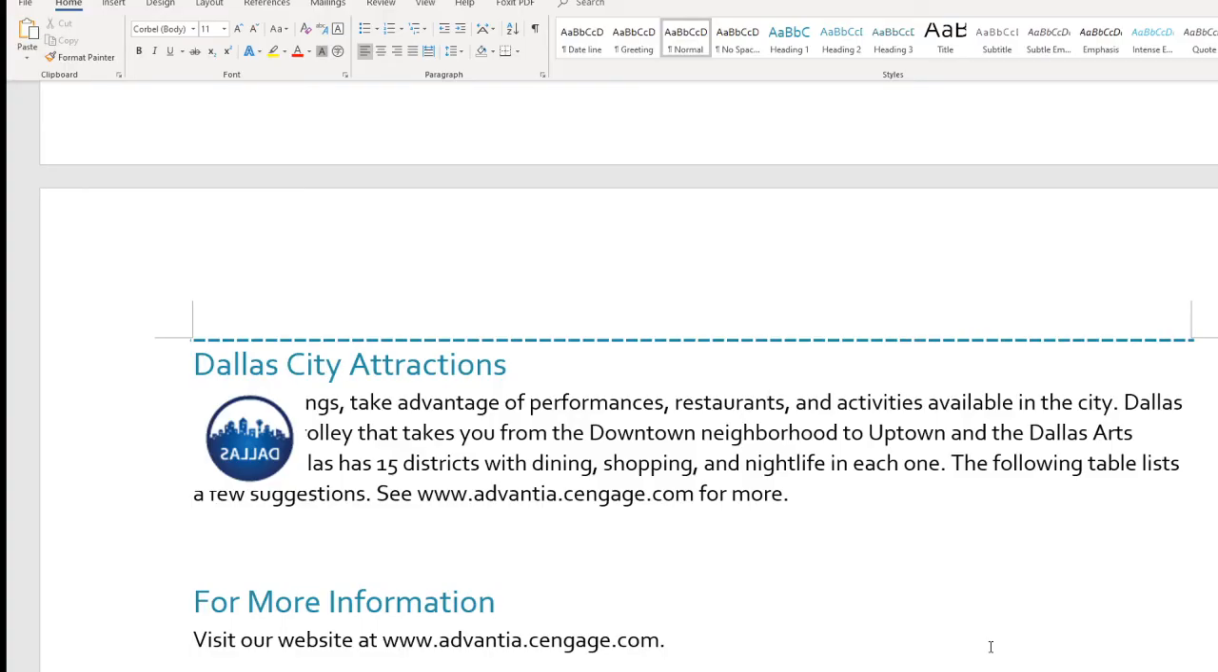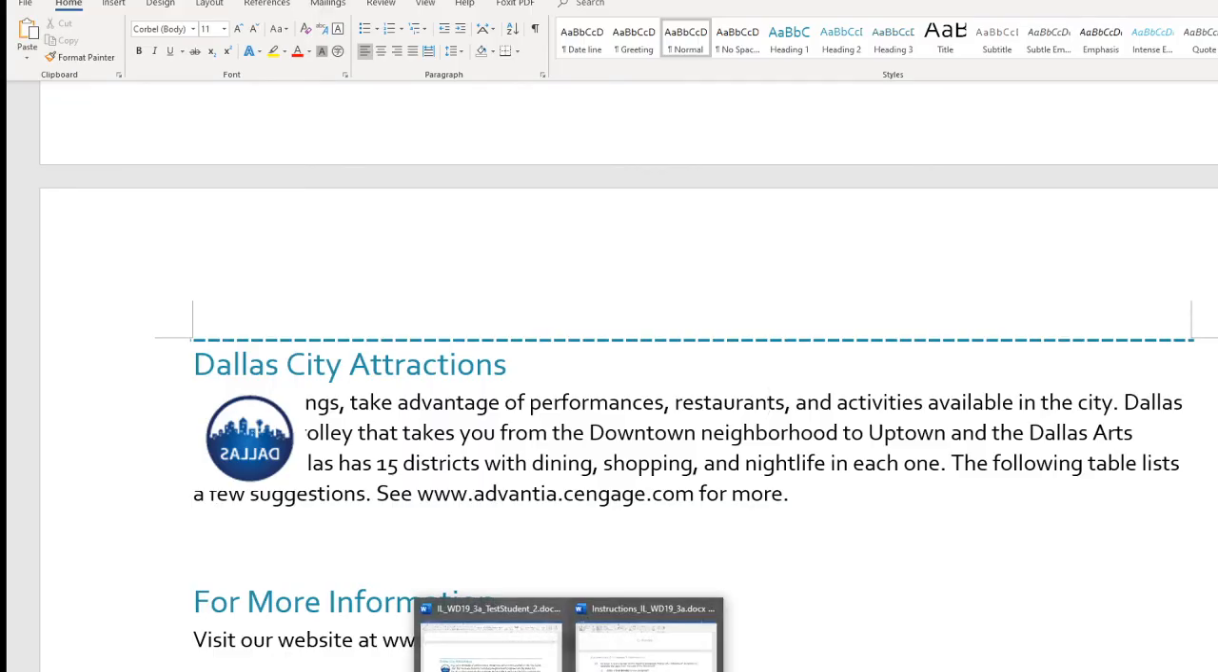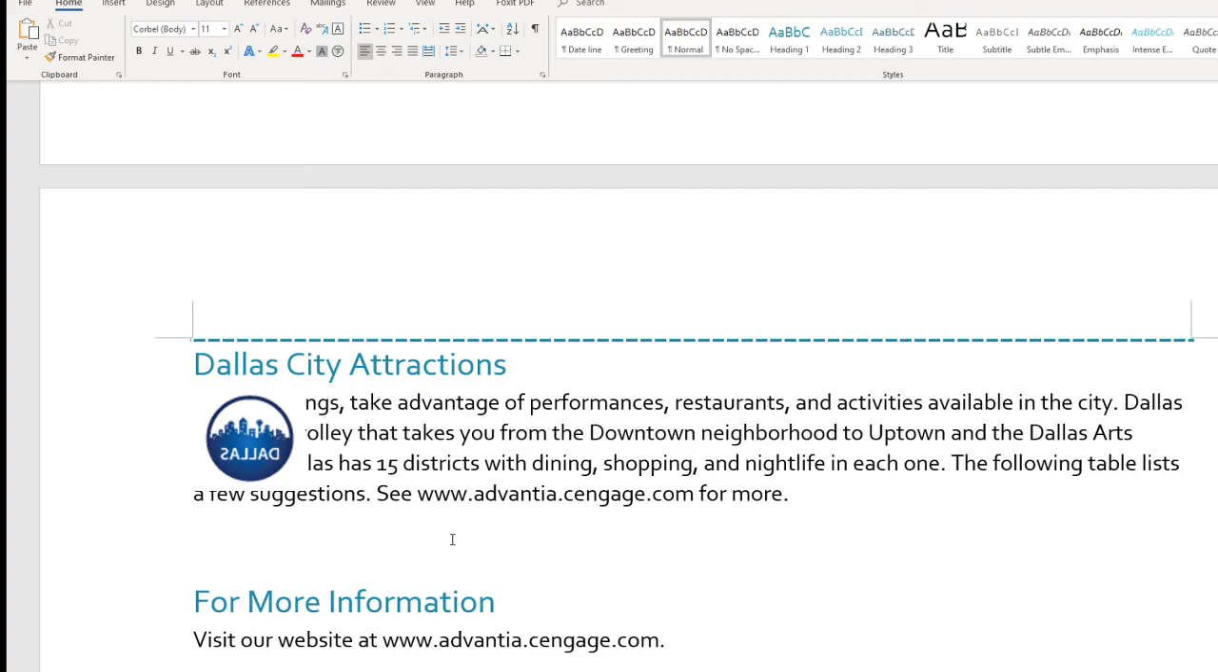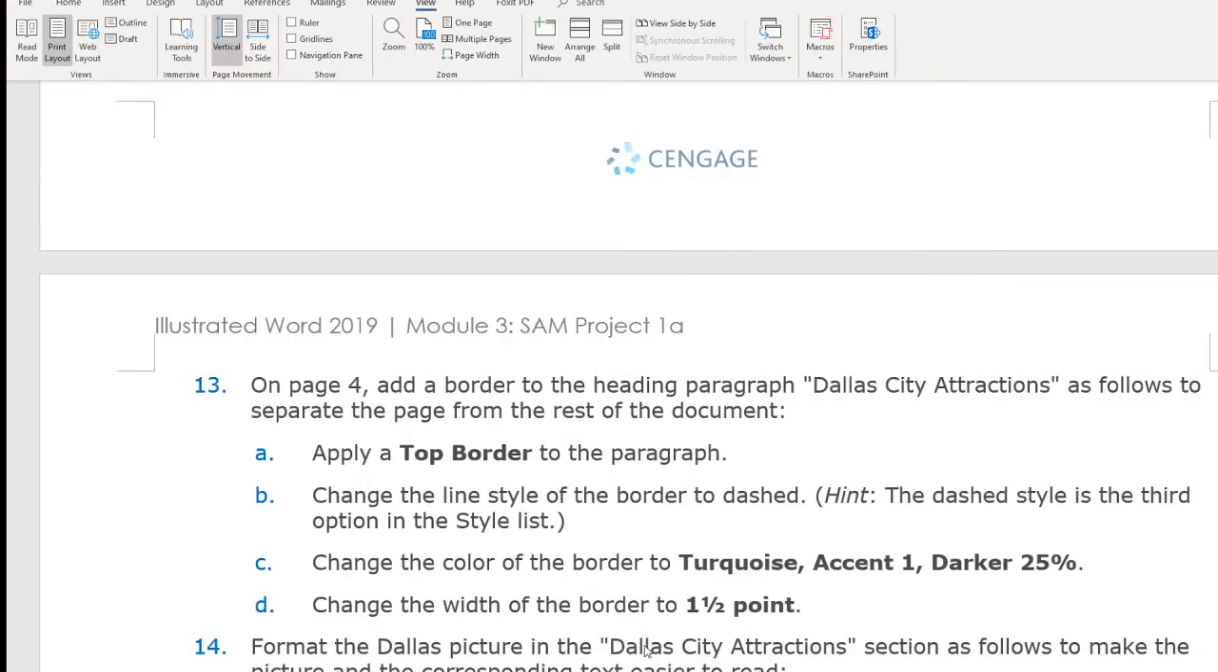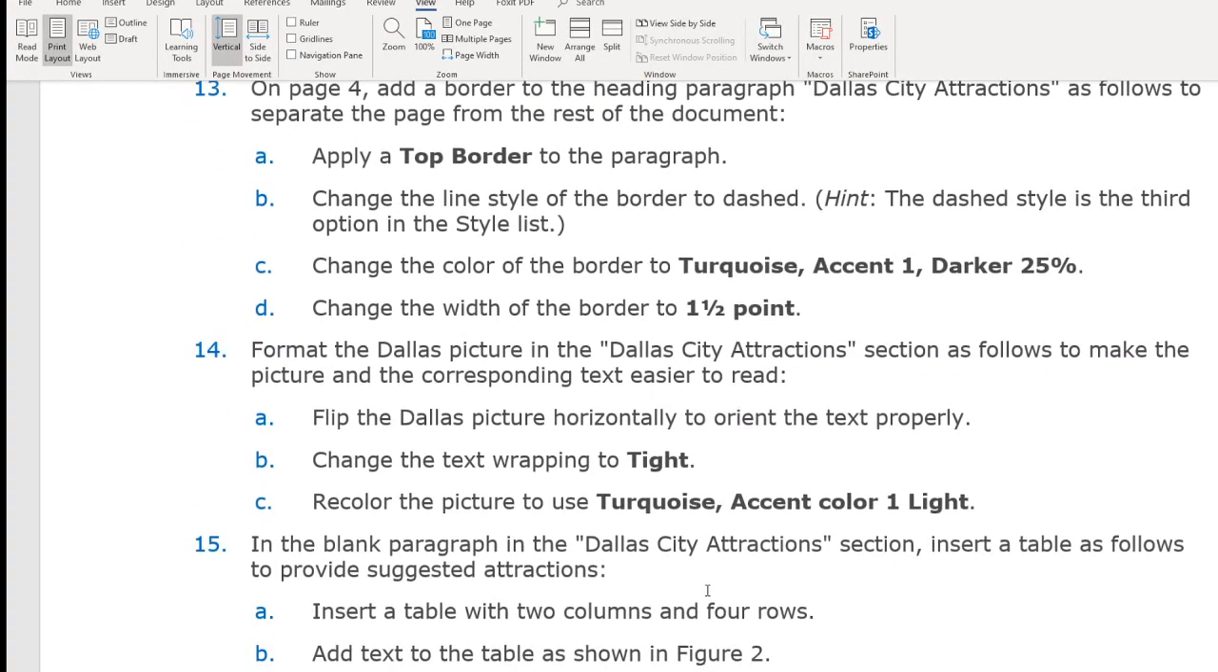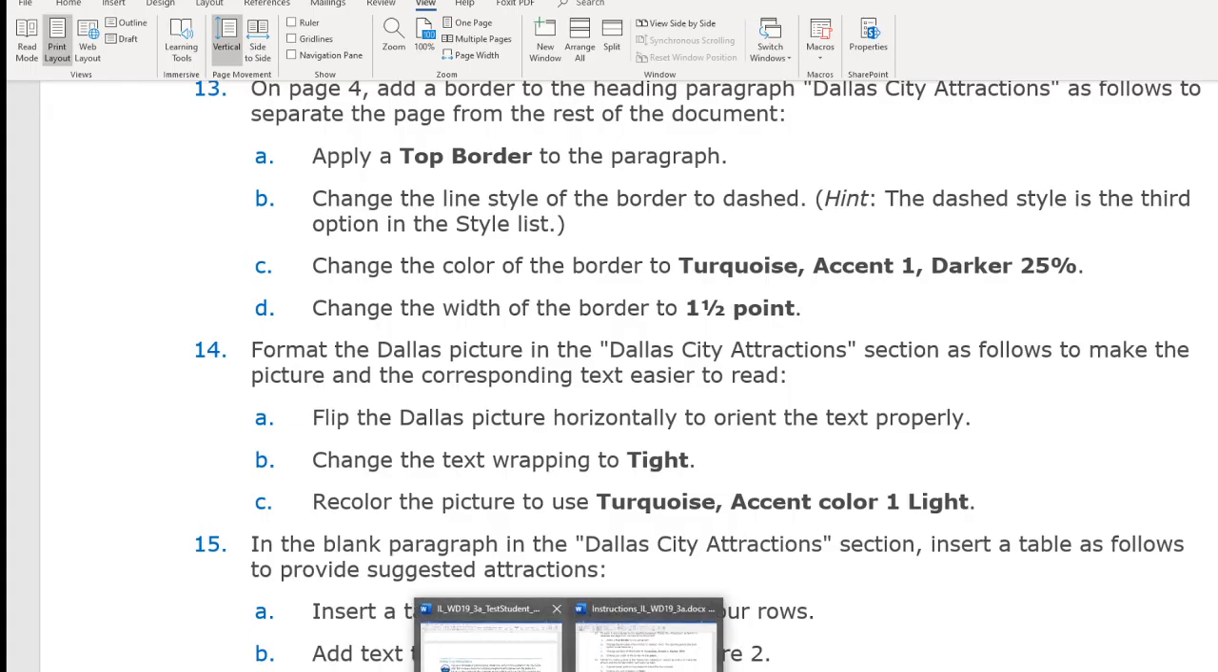All right, so now let's take a look at this picture. This picture, the wording is wrong. So the picture was not arranged correctly. So let's see how do we do that. All right, so that picture, the dollars attraction here. You need to flip it horizontally, okay, and change the text to tight. The color turquoise accent color 1. All right, so let's see how we do it.